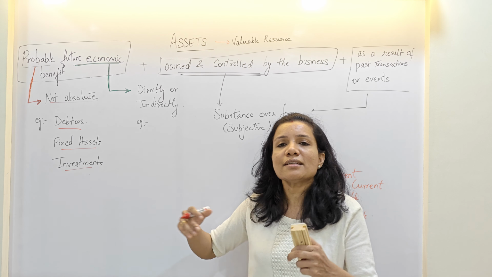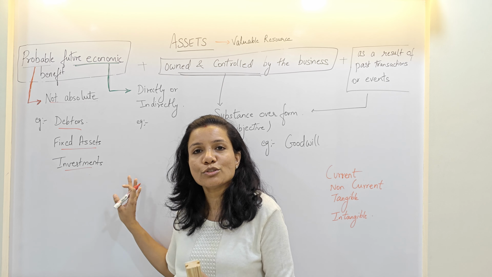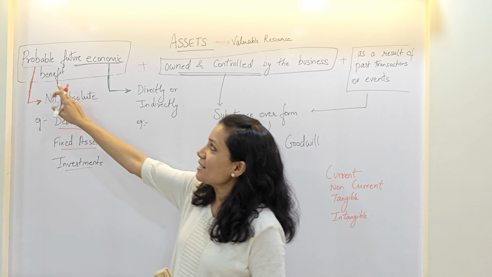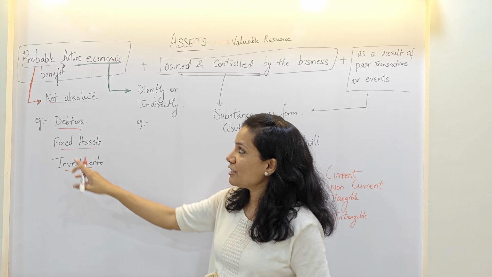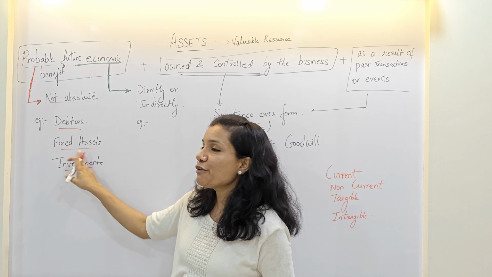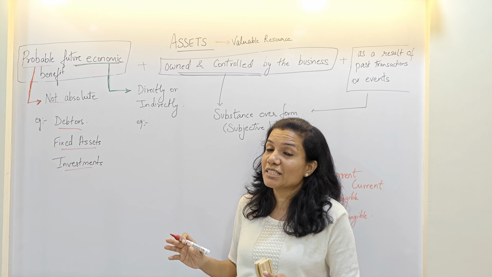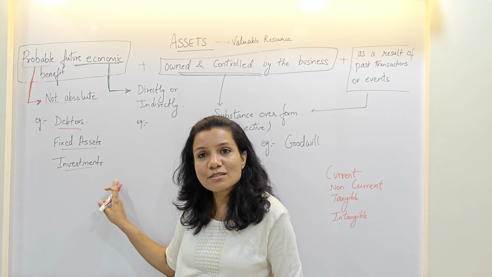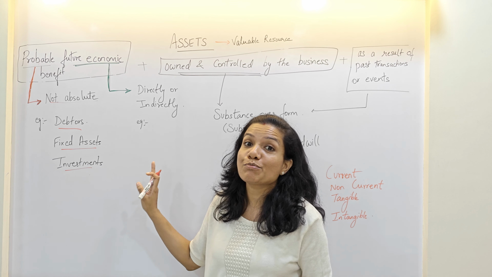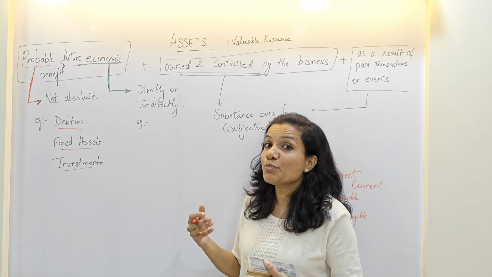Do you really think I made the best estimation possible, but when I go to the market to sell this second hand whiteboard, do you think I will receive exact 25,000? No, it's an estimation. So that is the reason we say probable future economic benefit. It is not absolute. The debtors may not pay in full, so we have reserve for doubtful debts. Fixed assets, we may not receive exact value, so we reduce the depreciation, and still it is an estimate, not an absolute value. Investments, they are subject to market fluctuations. So assets do not have an absolute value, they are probable. So the economic benefit that we will receive is probable.